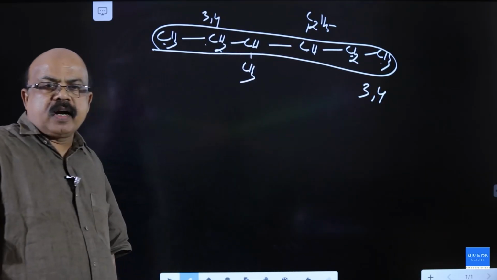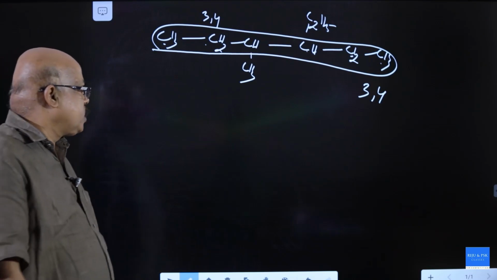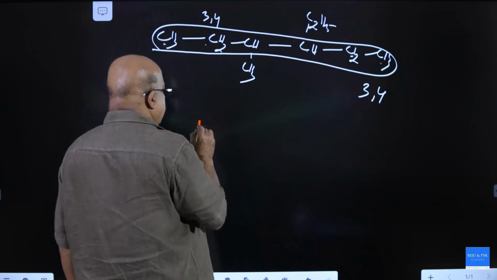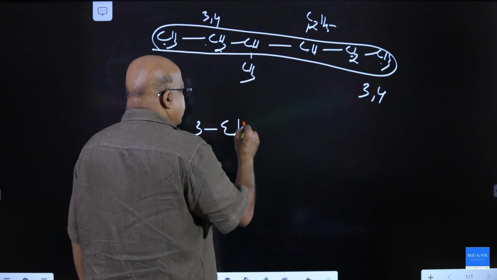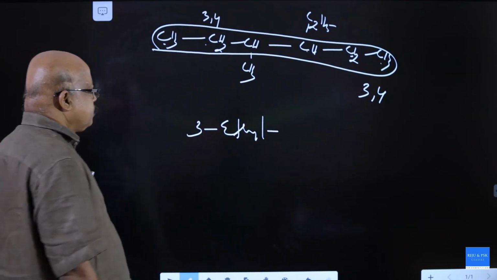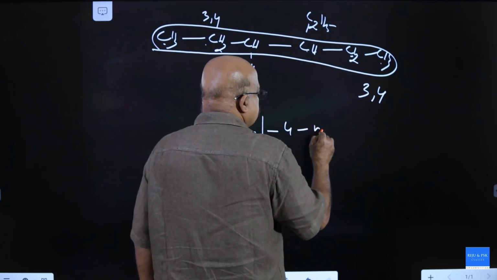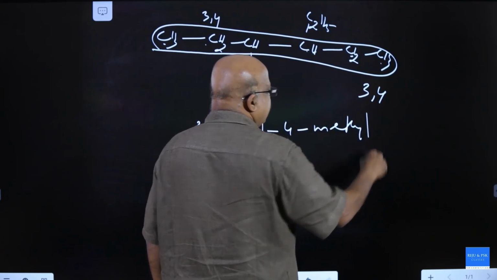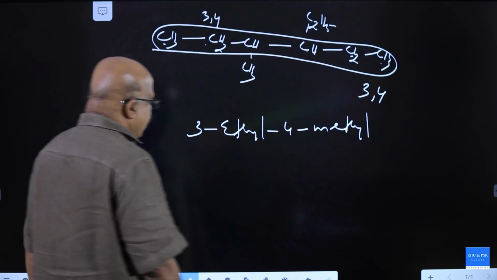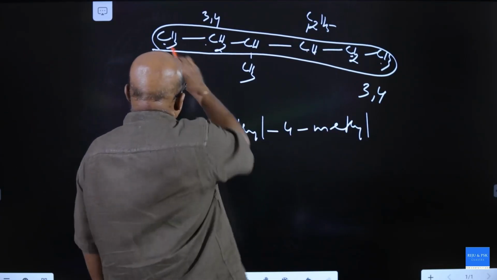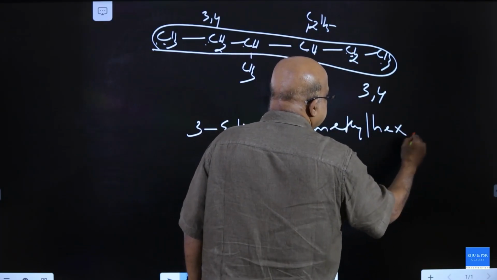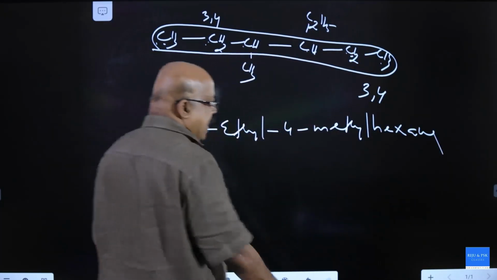If different substituents are at equivalent position, then alphabetical priority, it is 3-ethyl, 4-methyl, 3-ethyl, 4-methyl, 1, 2, 3, 4, 5, 6 hexane. Hexane, clear.